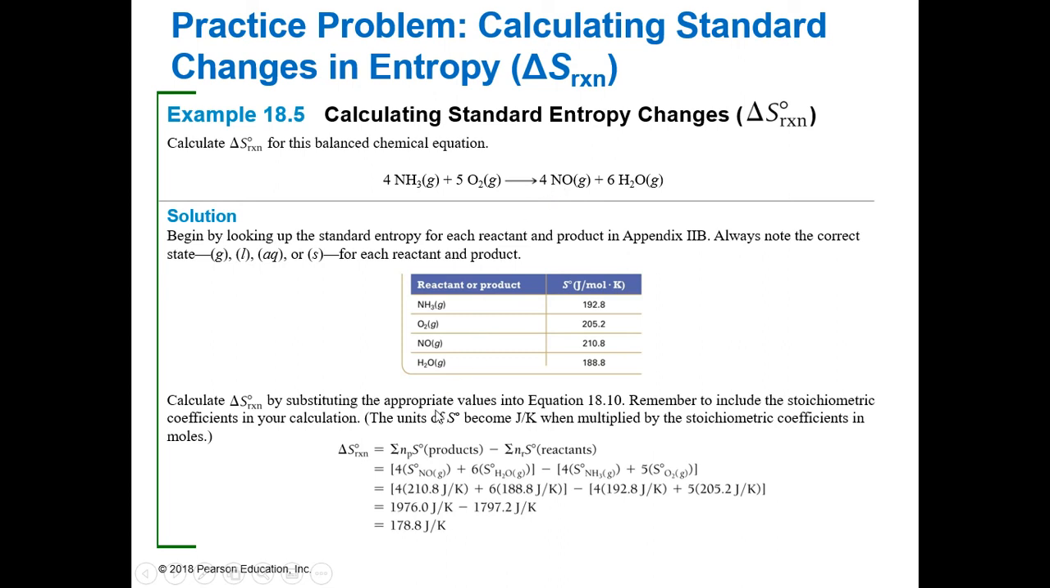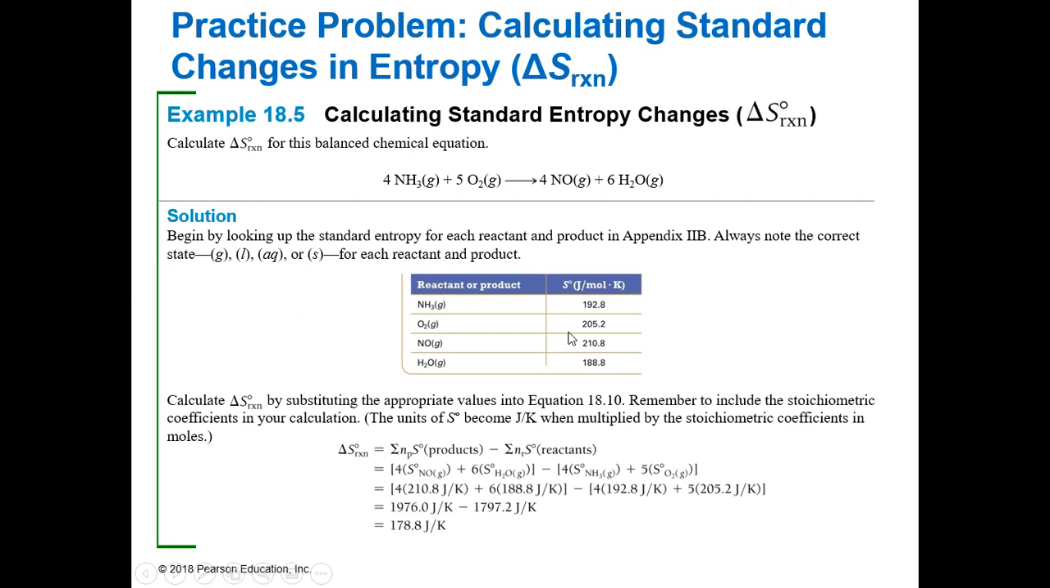Okay, so those 4 we're going to put down here. We're going to multiply that by our S of NO. We're going to add that to, we have 6 moles of water in the gaseous form. So we're going to multiply that by 6 times the entropy of our water. So that would be the sum of our products. We're going to add those two together. Minus, then we're going to do this for our reactants. So we have 4 ammonias, so 4 times the entropy of ammonia, plus 5 times, because we have 5 moles of oxygen, 5 times the entropy of oxygen.